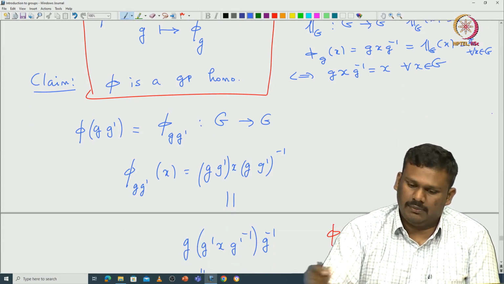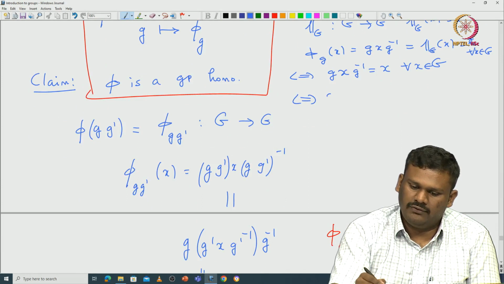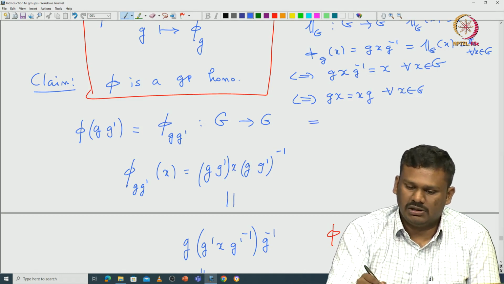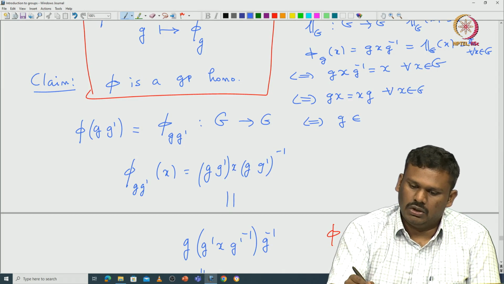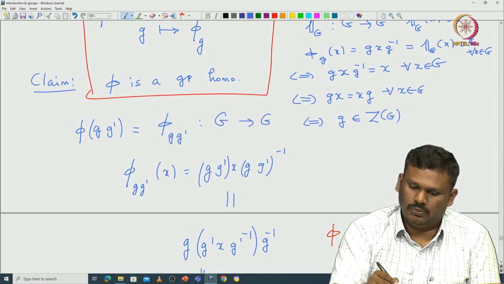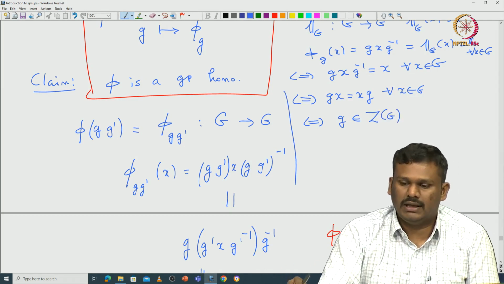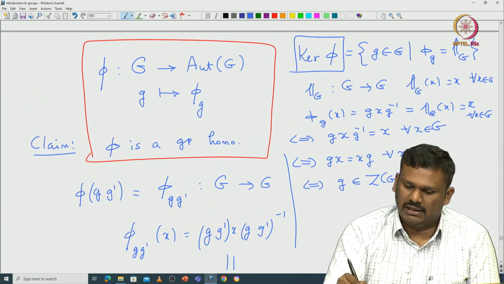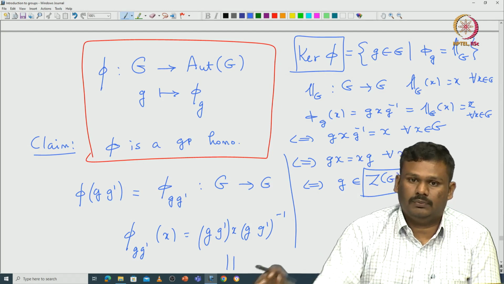So that means, if and only if G X equals X G for all X in G. So that means, if and only if this G should lie inside your center of the group. Okay. So that means the kernel of this pi is exactly the center of your group.